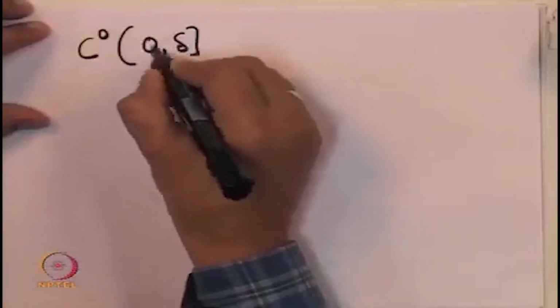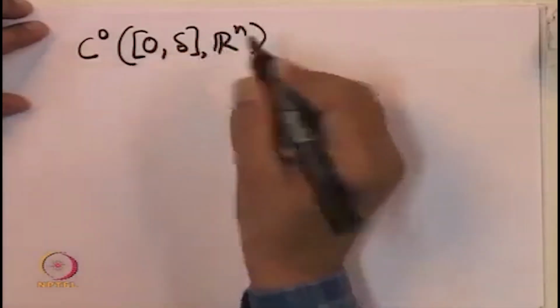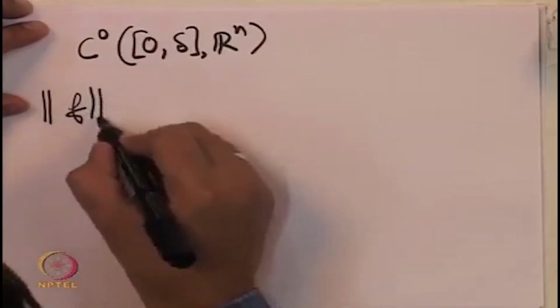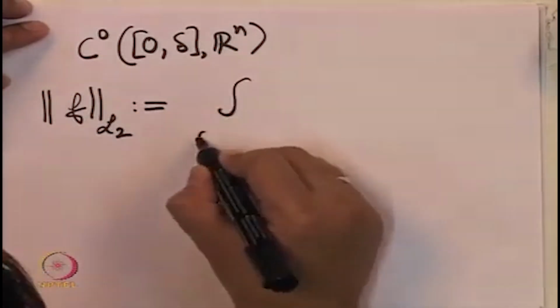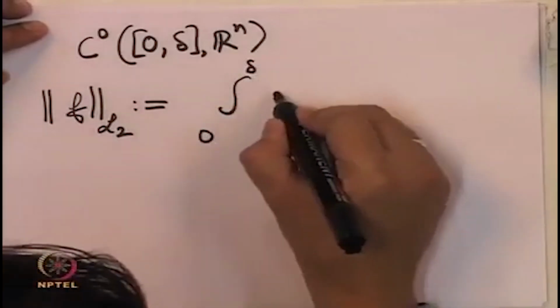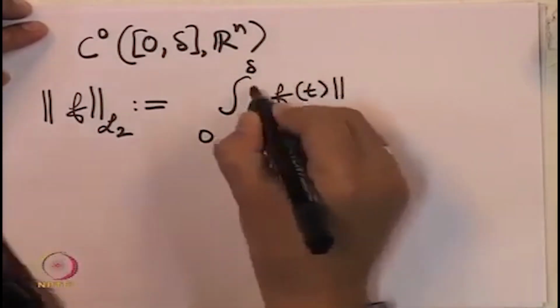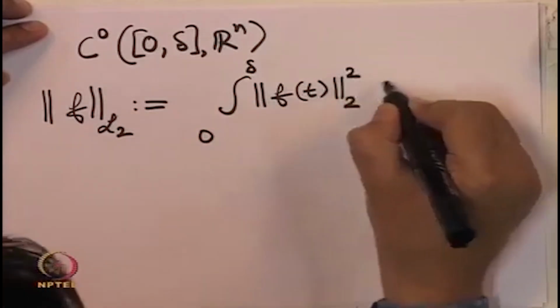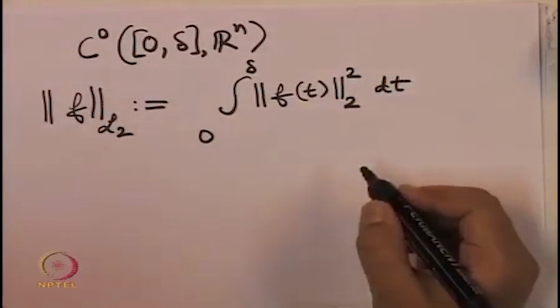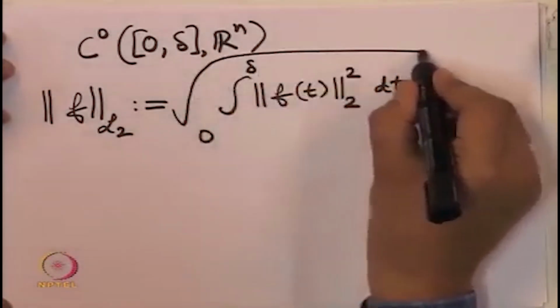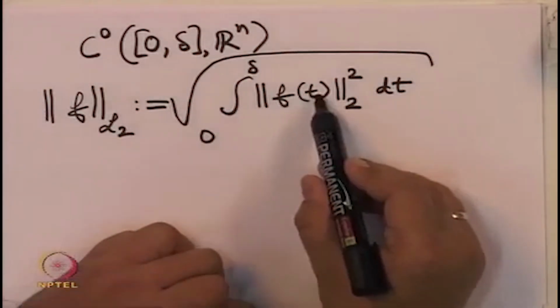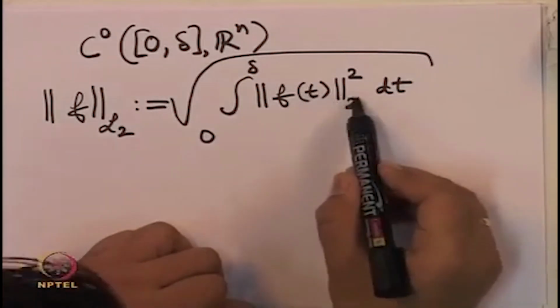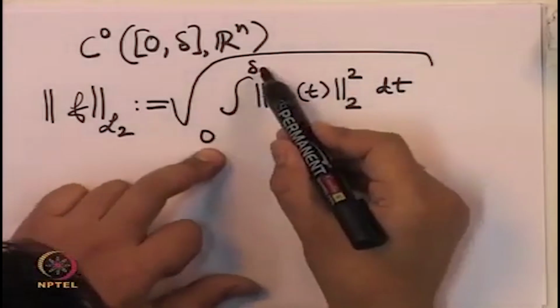For the same space of functions, we can define the L2 norm of f as the square root of the integral from 0 to delta of the squared 2 norm of f of t. We take the 2 norm of the vector f of t at a time instant t, square it, and integrate from 0 to delta.